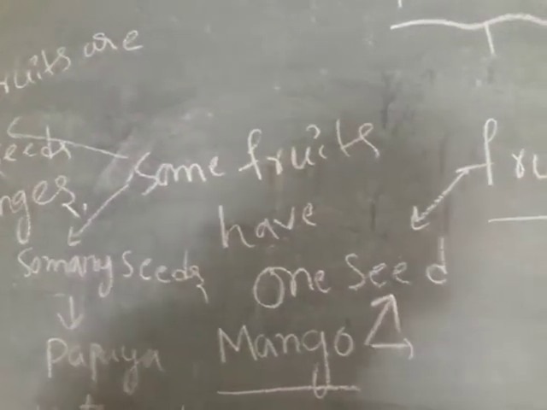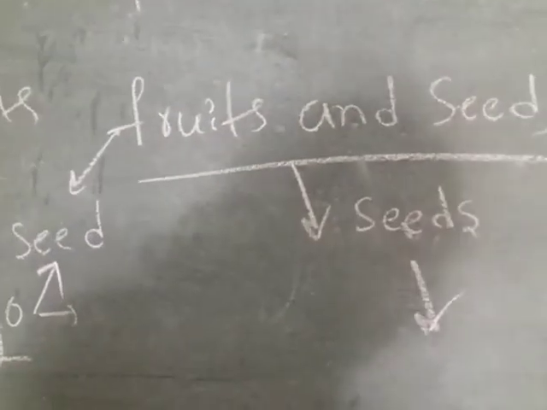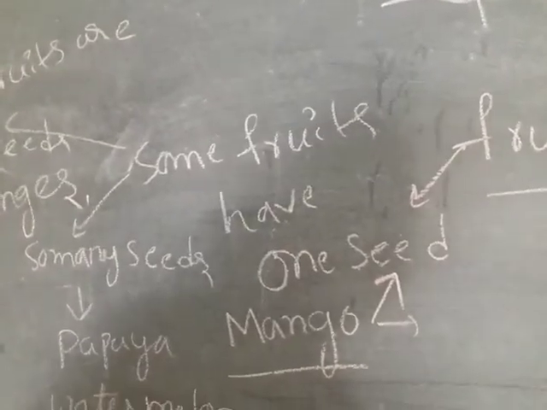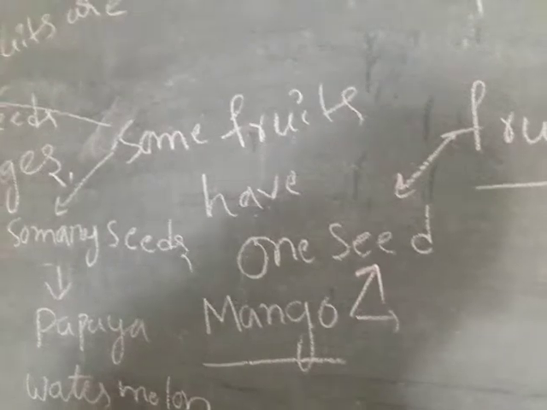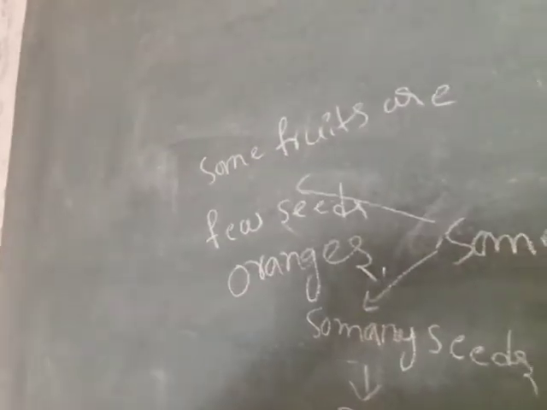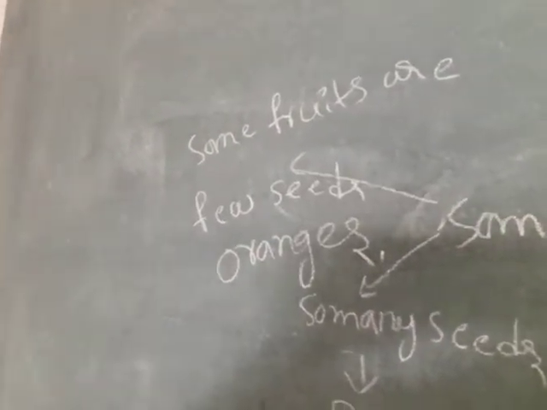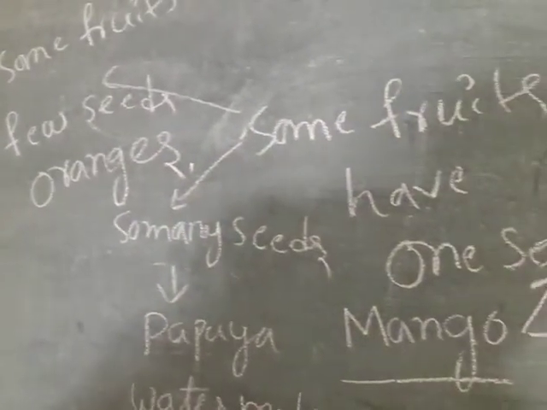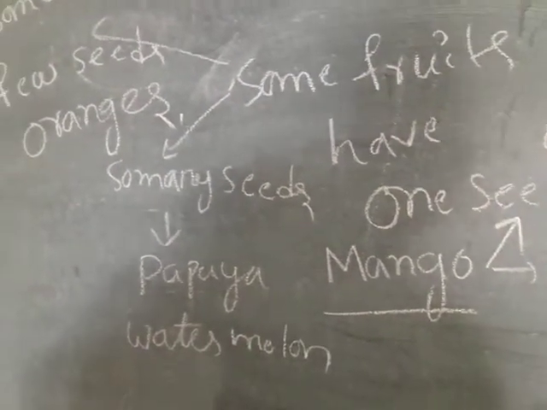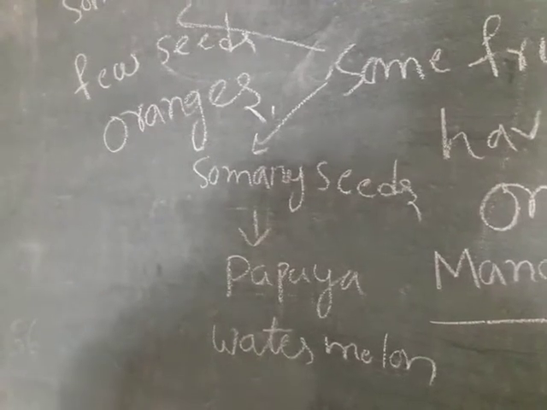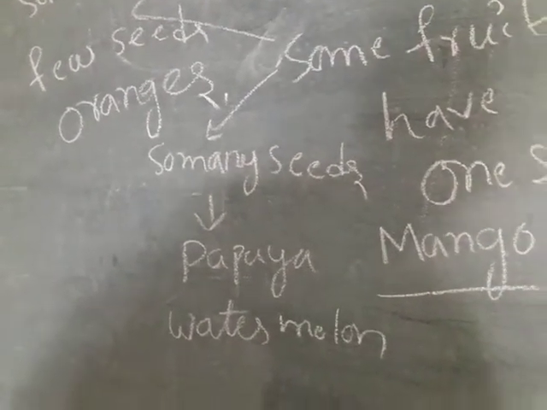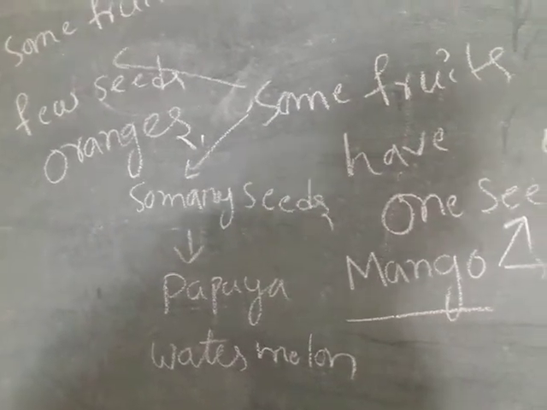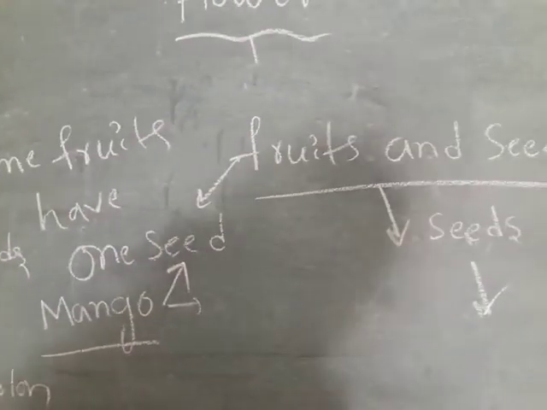Okay. Can you understand fruits and seeds? Here see, fruits have seeds inside them. Some fruits have one seed, for example mango. Some have a few seeds, for example oranges. And some fruits have so many seeds, for examples papaya and watermelon. Okay, these are the fruits and seeds.